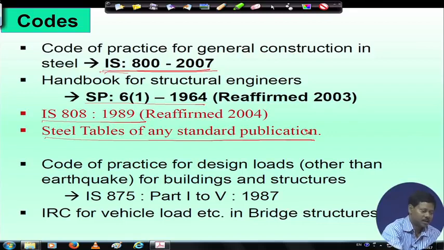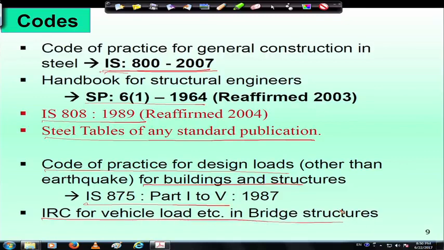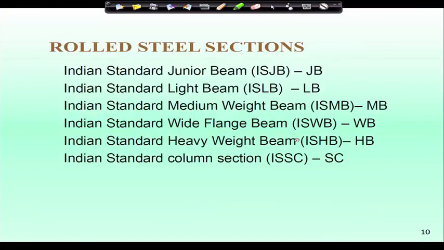Other than that, I would suggest you to follow the code of practice for design loads other than earthquake for buildings and structures, that is IS 875 part 1 to part 4. I will come to this code in detail later, and also the IRC code for vehicle load in bridge structures may be useful. Apart from this, for seismic consideration, IS 1893 2002 also you can use.